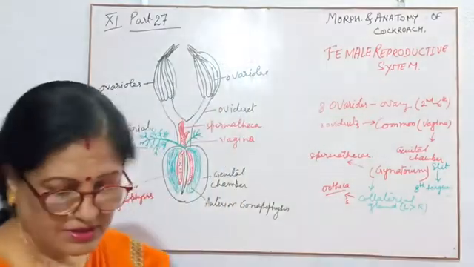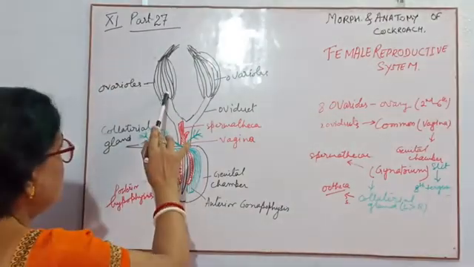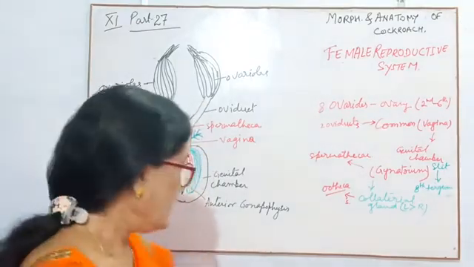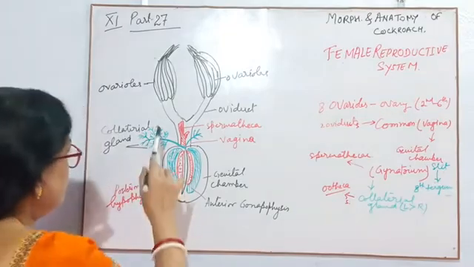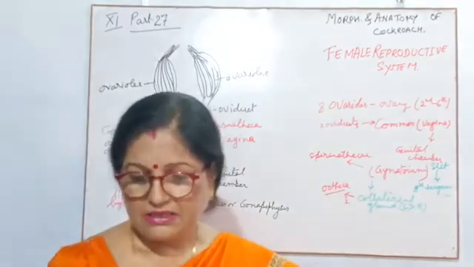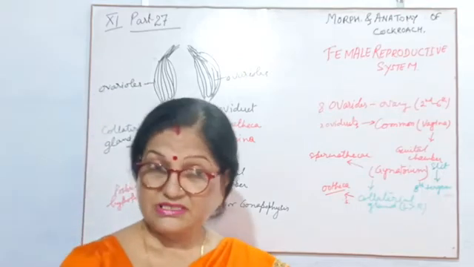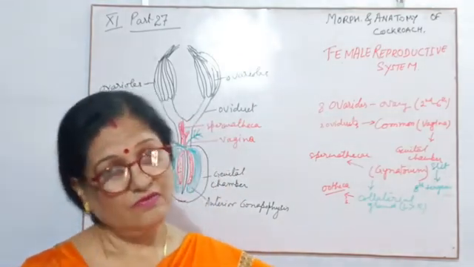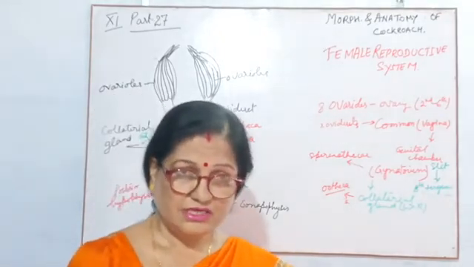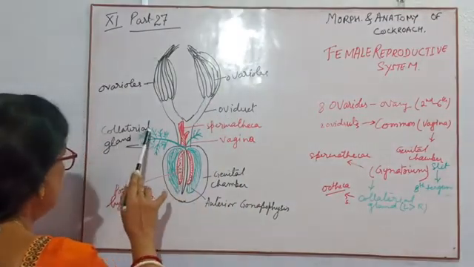Now children, from the genital chamber, all the ovarioles send the ovum in different stages. After getting some maturity, they are carried by the oviduct and come to the genital chamber. Then near the genital chamber there is one slit. Through that slit the ova or eggs can come into the genital chamber, but they are not totally matured yet. When it reaches there, you can see here the collateral glands.